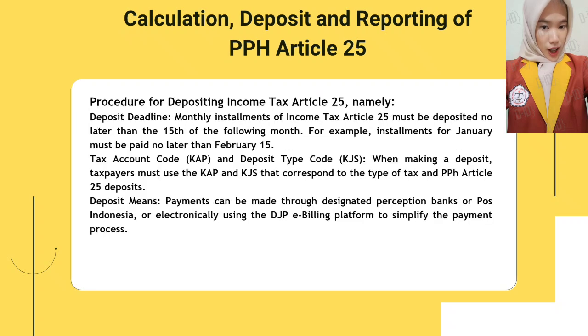Procedure for depositing income tax Article 25, namely the deposit deadline. Monthly installments of income tax Article 25 must be deposited no later than the 15th of the following month. For example, installments for January must be paid no later than February 15th. Tax account code, or KAP, and deposit type code, or KJS. When making a deposit, taxpayers must use the KAP and KJS that correspond to the type of tax and PPH Article 25 deposits. Payments can be made through designated perception banks or POS Indonesia, or electronically using the DJP e-billing platform to simplify the payment process.